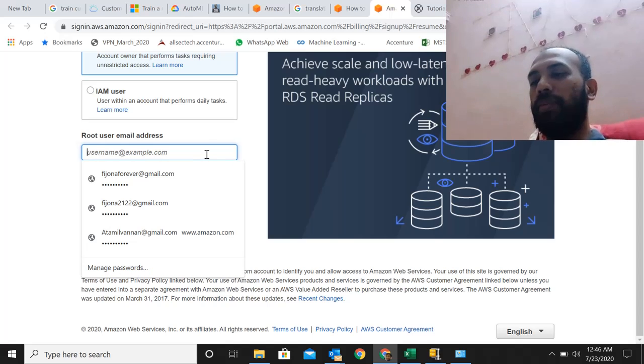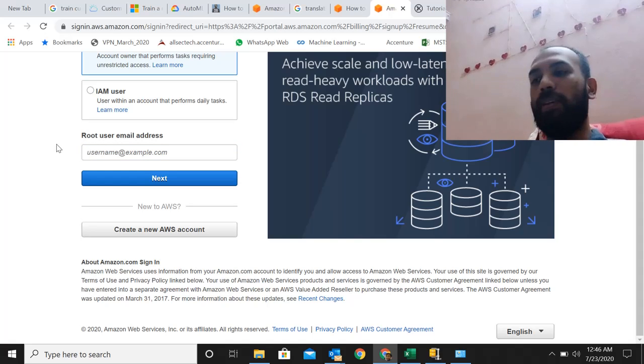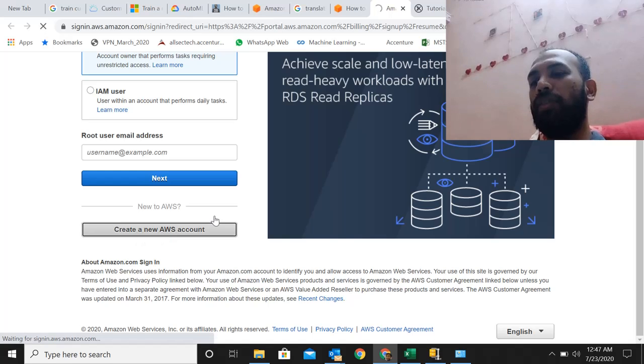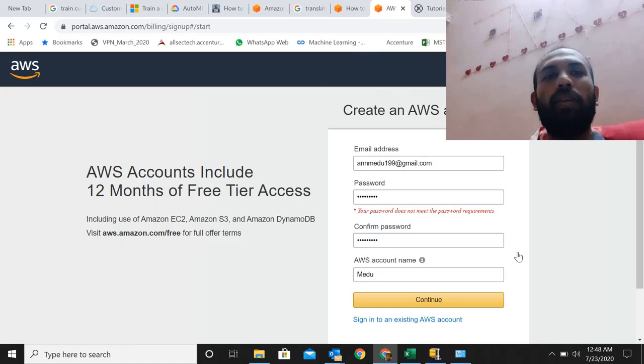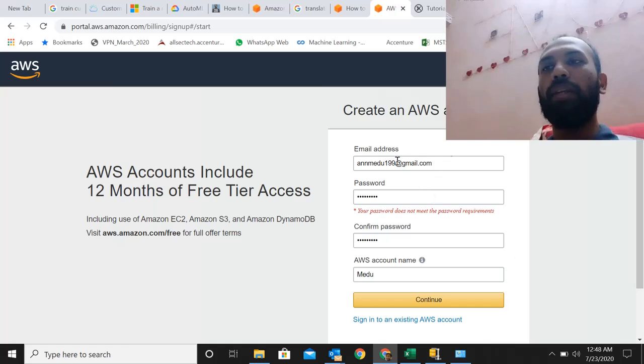We could either use an existing ID that we already have, or create a new ID. I'm going to create a new ID. This is what we need to do. We click on create a new AWS account, then fill out the details. You can pass in your email address, password, and confirm password. Remember the password. Fill out the details and let's continue.